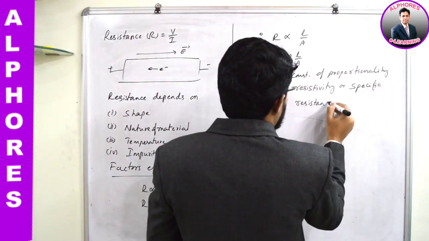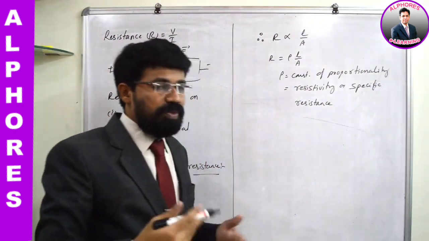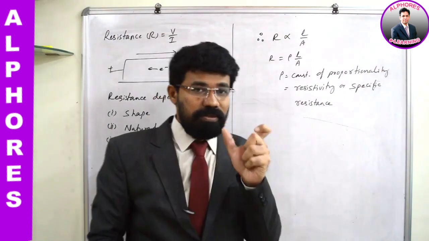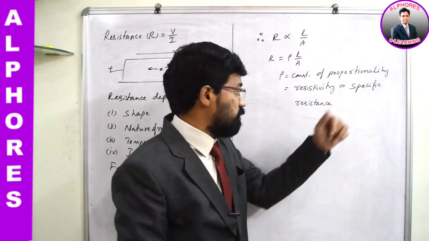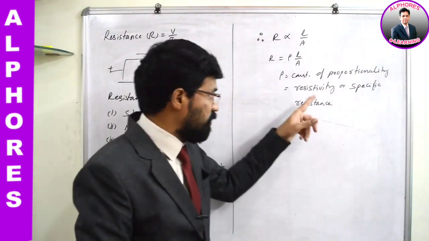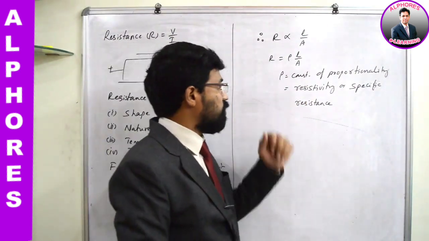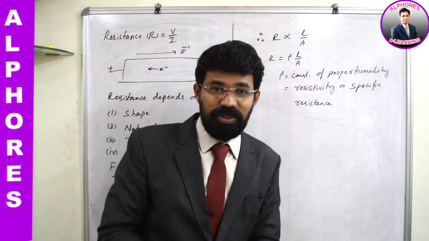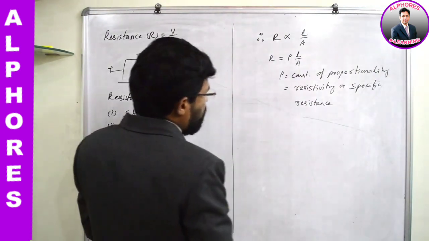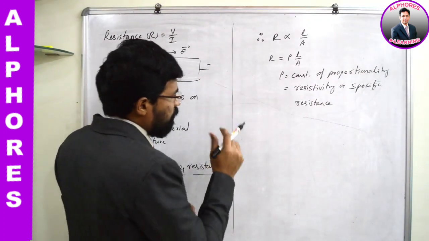Specific resistance. It's better if you are aware of all these names. If you are aware of only this word resistivity, sometimes in the questions he will mention this word specific resistance, and you will start thinking about what this new word is. So this rho is called resistivity, or it can also be called specific resistance. And regarding this resistivity, we also need to have an idea.